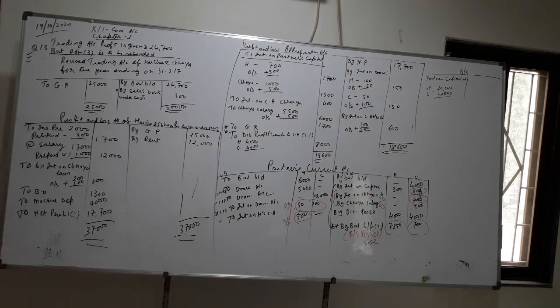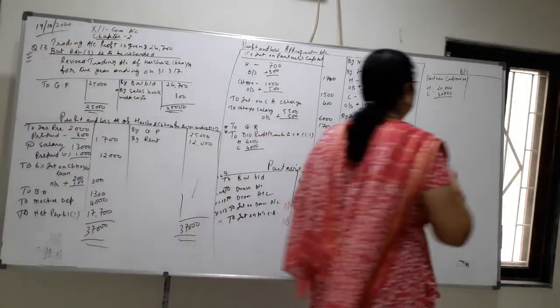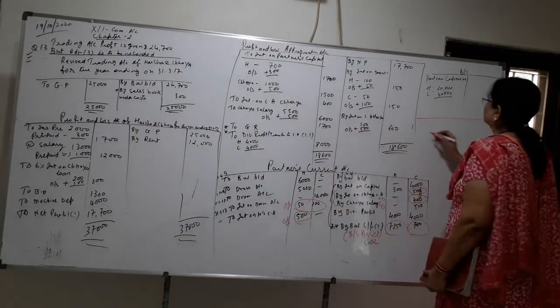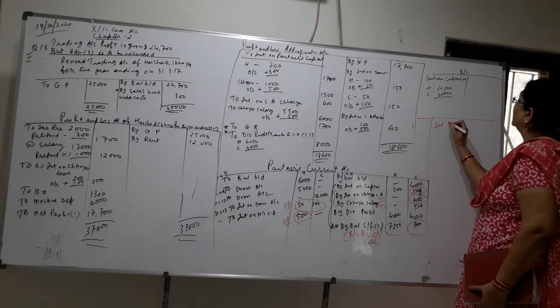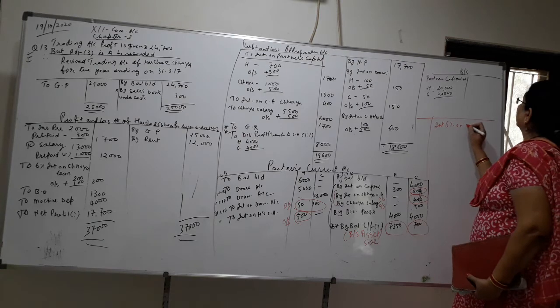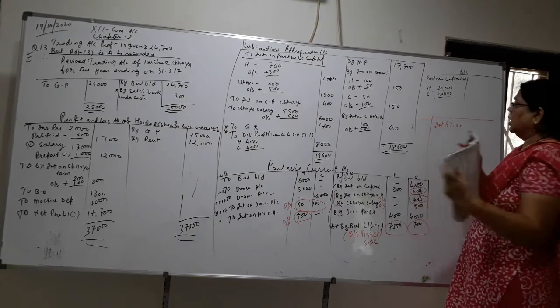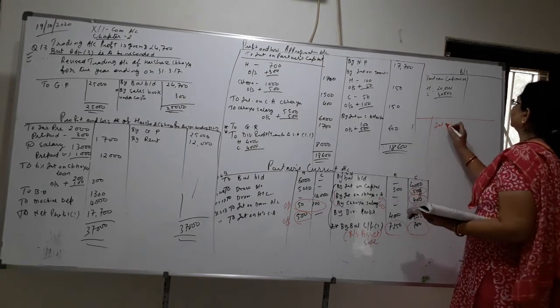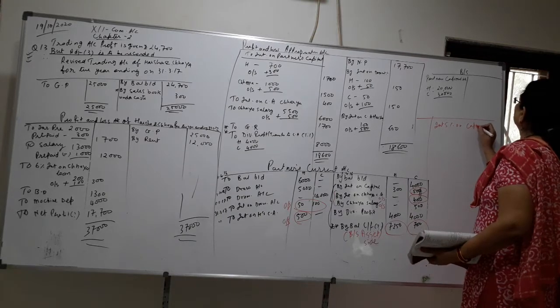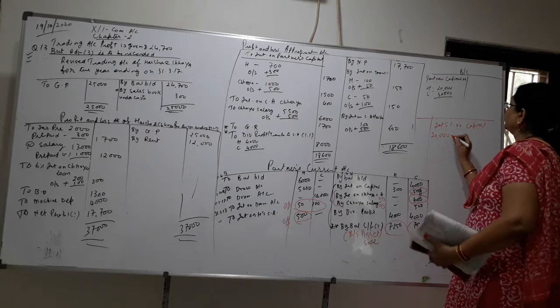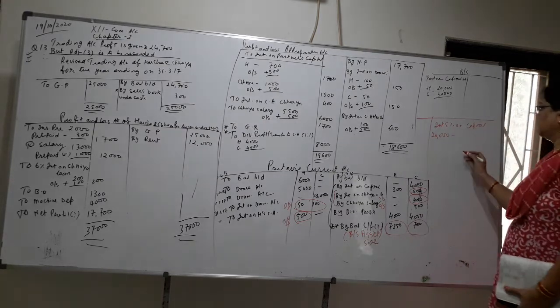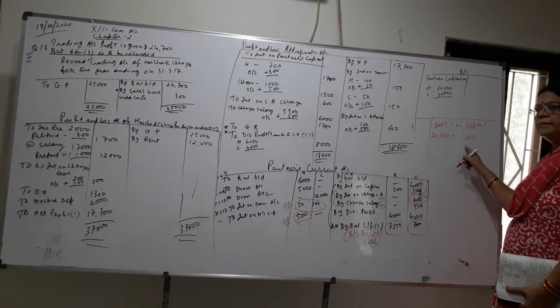So your outstanding they have given. 5% interest on capital will be 5% on capital. How much is the capital? 20,000. 20,000, 5% is how much? 1,000.